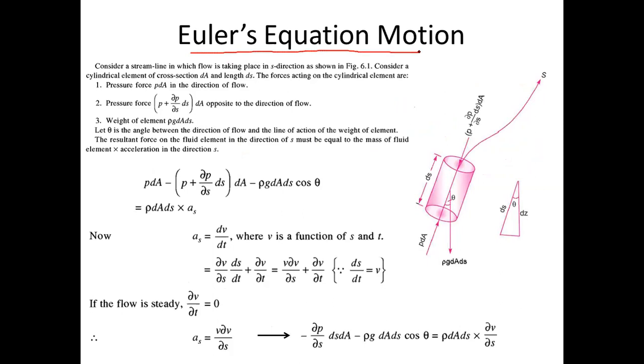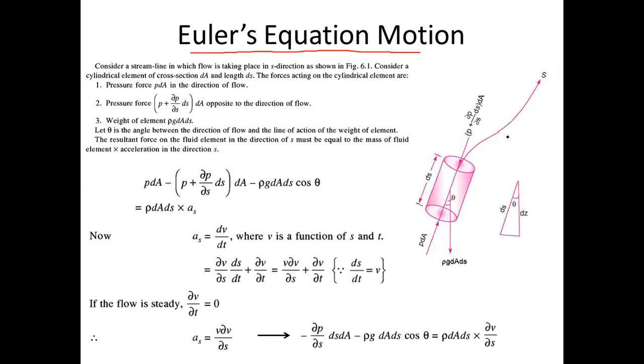Now, for deriving the Euler equation of motion, the first assumption we have taken is that we are not involving viscous forces. We are not involving viscous force, turbulent force, and compressibility force. We are only taking gravity force and pressure force. That is the first assumption. Fine. Now, for deriving this Euler equation, we are considering a streamline. You can see this line here. So we are considering this streamline in the S direction. It's some random direction, let's say, the S direction.